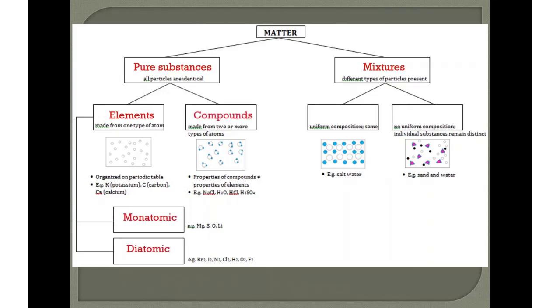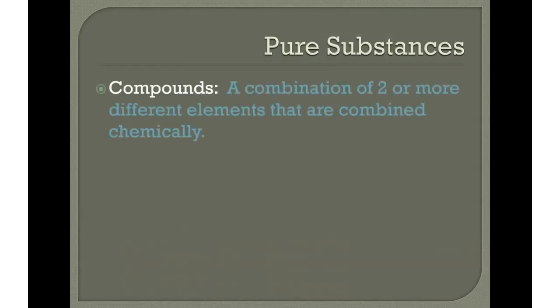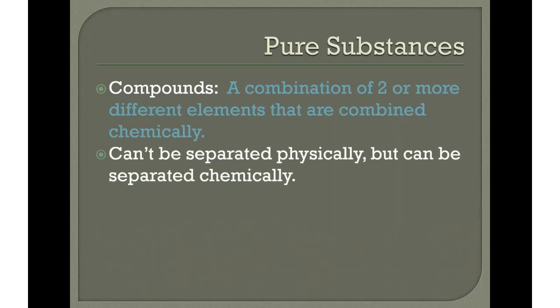Okay, now let's take a look at compounds. Compounds are a combination of 2 or more different elements that are combined chemically. So you've got to do a chemical reaction. You can't just physically put them together. So when you have a compound, you can't even physically take it apart. You have to separate them chemically. Again, it has to go through some kind of chemical reaction.